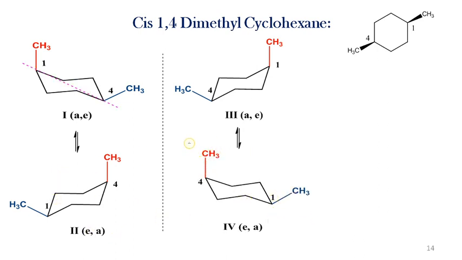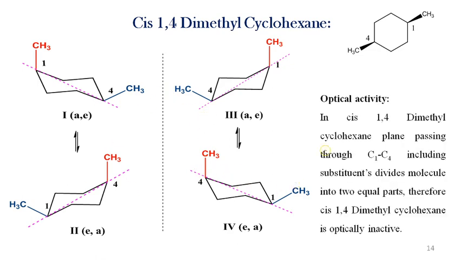Then the element of symmetry and optical activity: there is a plane of symmetry, the plane that passes through carbon number 1 and 4, including both these substituents, that is the methyl groups, and divides the molecule into two equal parts, and therefore it is optically inactive. The plane that passes through carbon number 1 and 4 divides the molecule into two equal parts, and therefore cis 1,4 dimethyl cyclohexane is optically inactive.